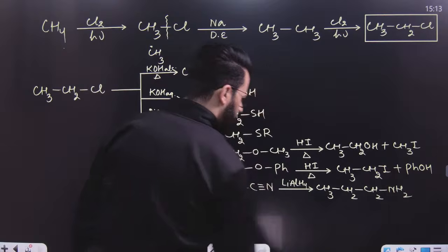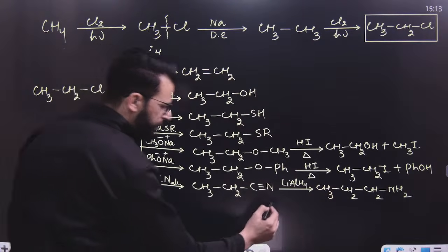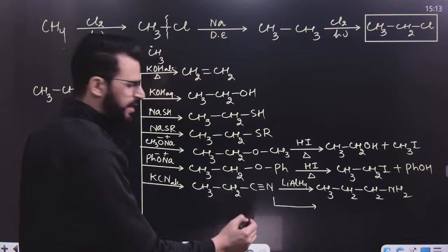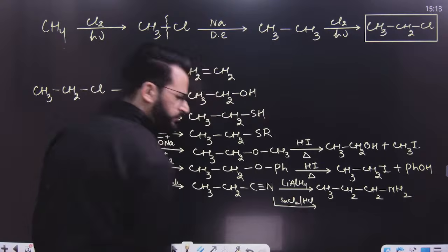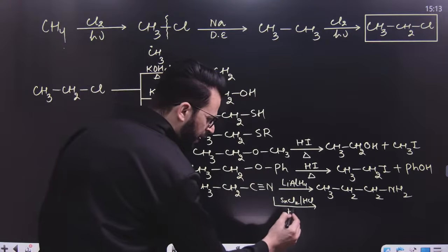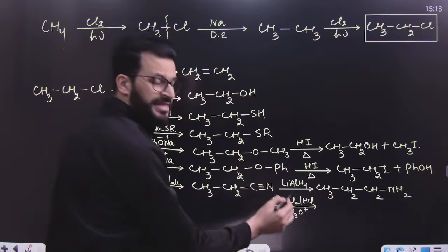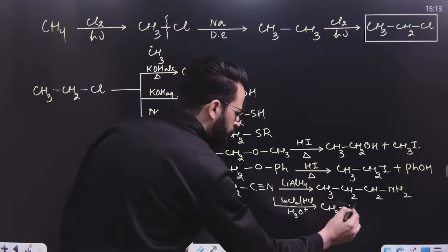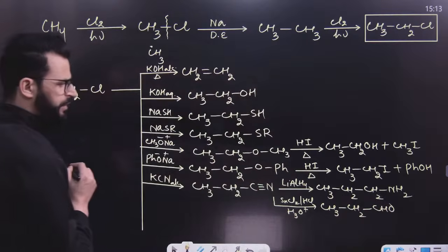Have a look, my dear students. Similarly, you can treat this cyanide with SnCl2, HCl, followed by hydrolysis. This is known as Stephen reduction. At that time, CN is converted to a CHO group, so the formation of an aldehyde will take place.